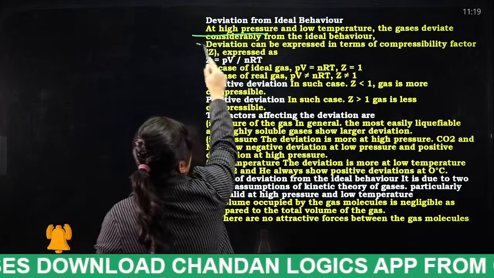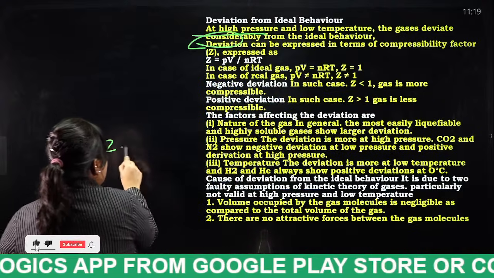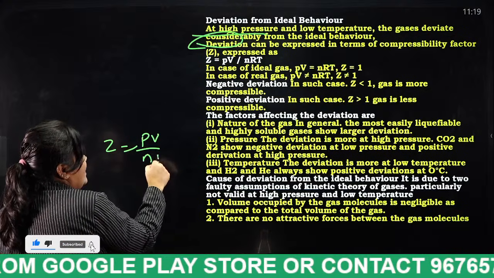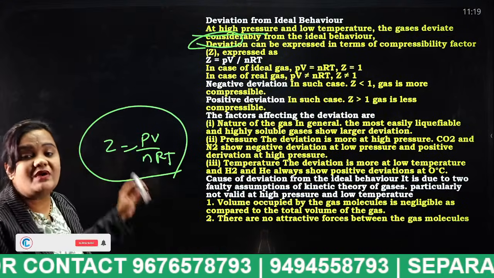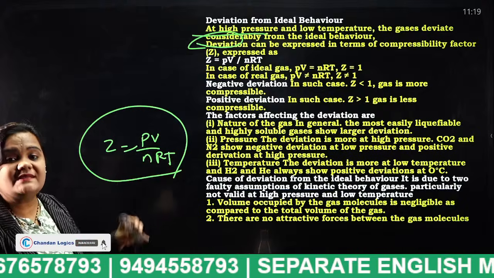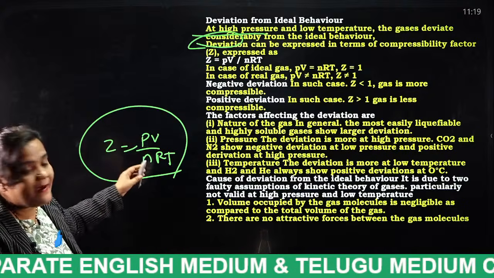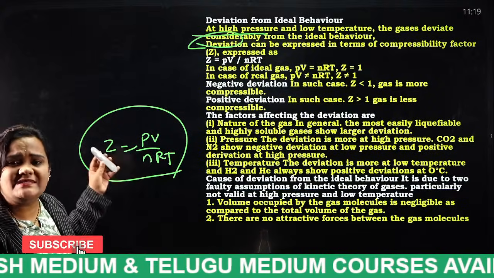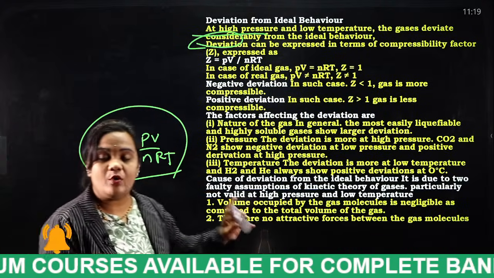And that deviation can be expressed in terms of compressibility factor. So Z is equal to PV by nRT. How much it is deviated can be expressed in terms of compressibility factor. What is the definition of that compressibility factor? Z is equal to PV by nRT. As we all know, PV is equal to nRT, the ideal gas equation. Once more I am going to explain, students.